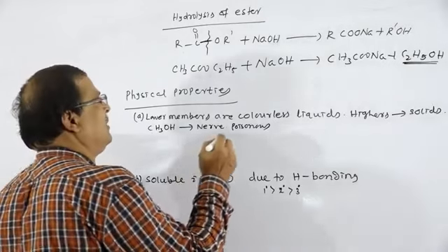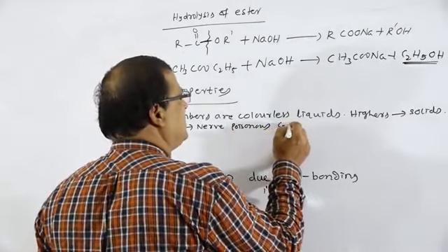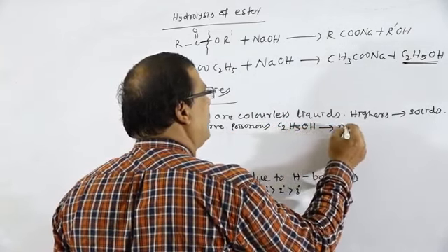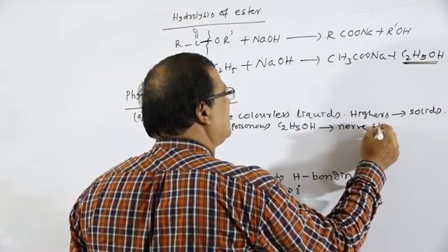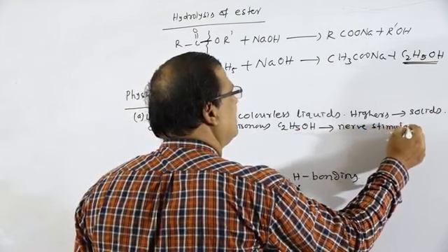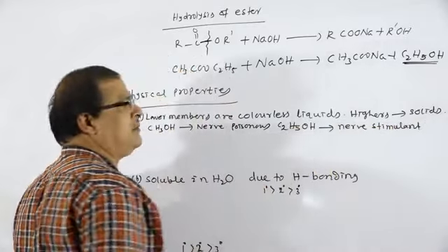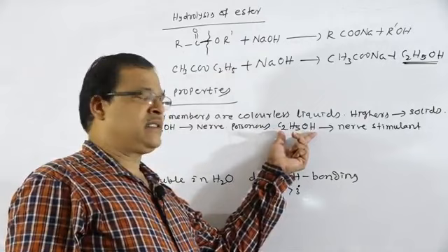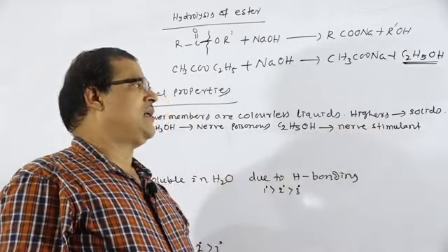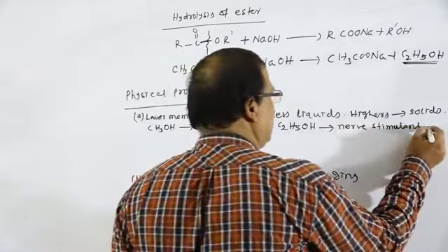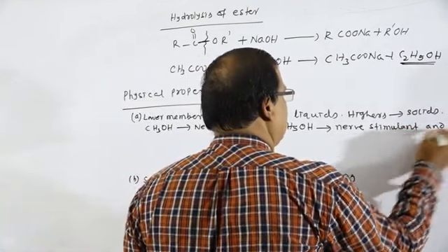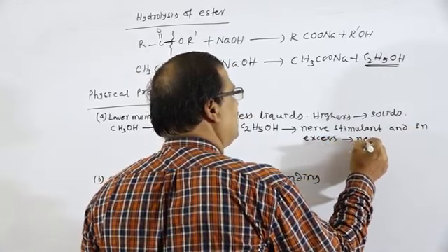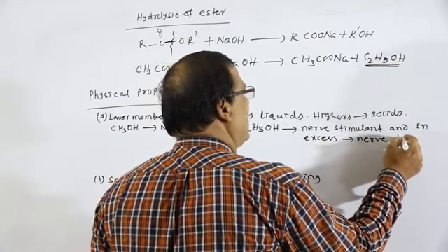CH3OH is known as nerve poisonous, and it will damage the central nervous system. And ethyl alcohol, C2H5OH, is a nerve stimulant that is used in alcoholic beverages, and in excess it is a nerve depressant.